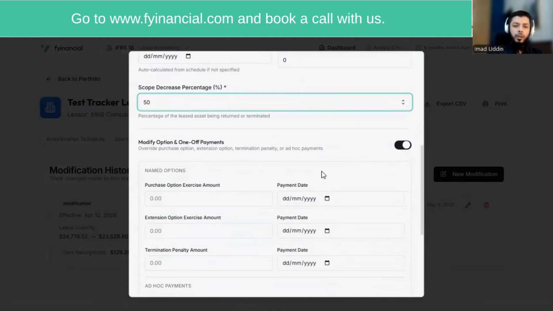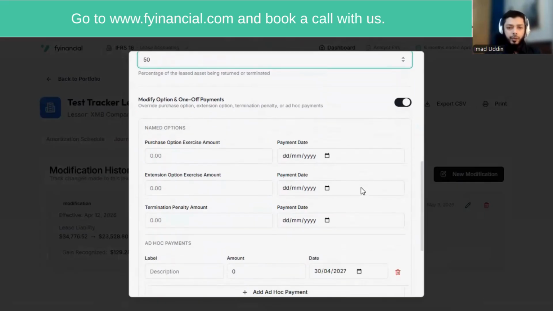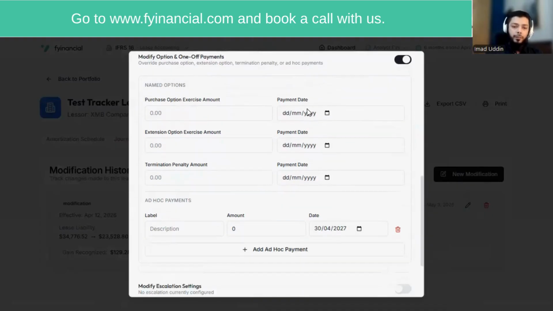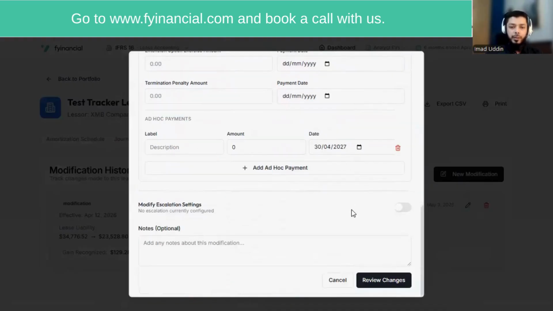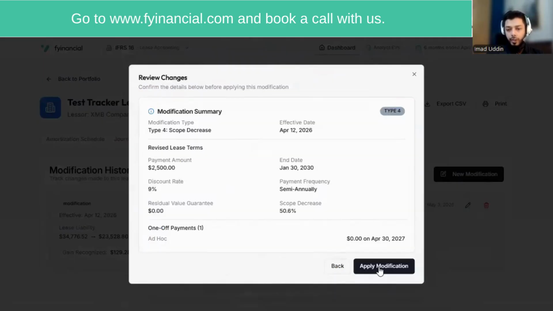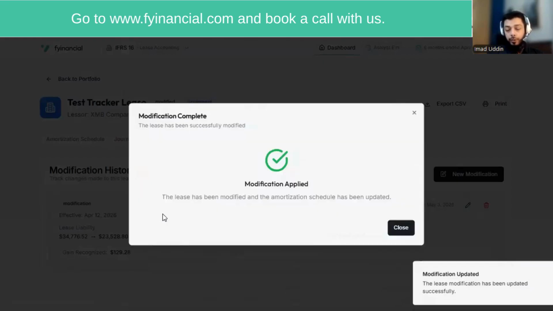And there could be a ton more modification options that you can input, for example, if there are any one-off payments, if there are any escalation options and all those things. Escalation settings could also be input here, and you can apply your notes here. So based on all the modification data we have input, we can apply that modification. And the RVG has been reduced to 0 from, I think, 6,500.